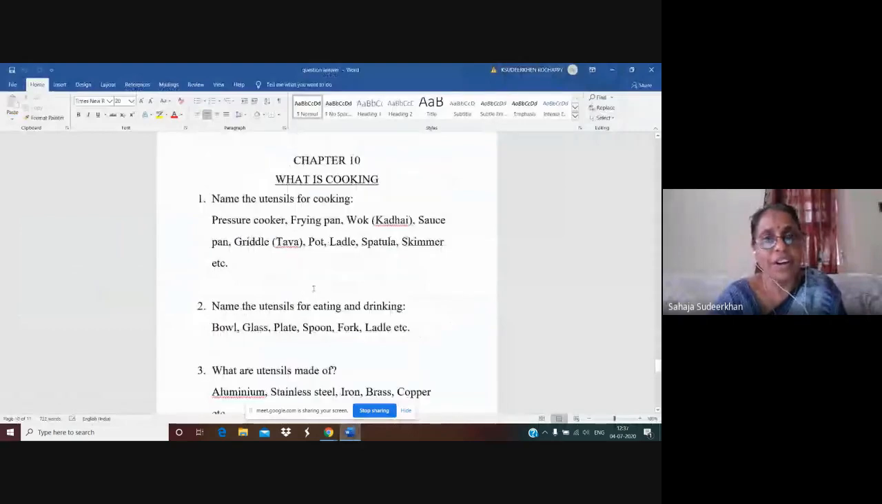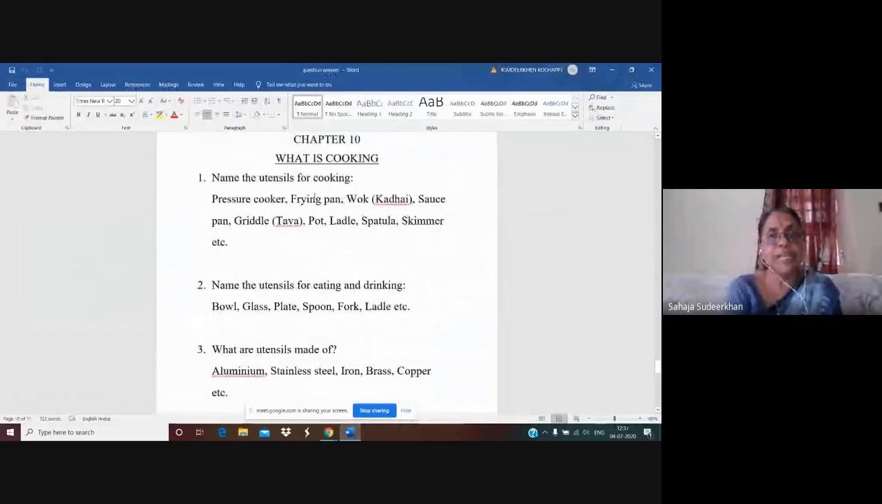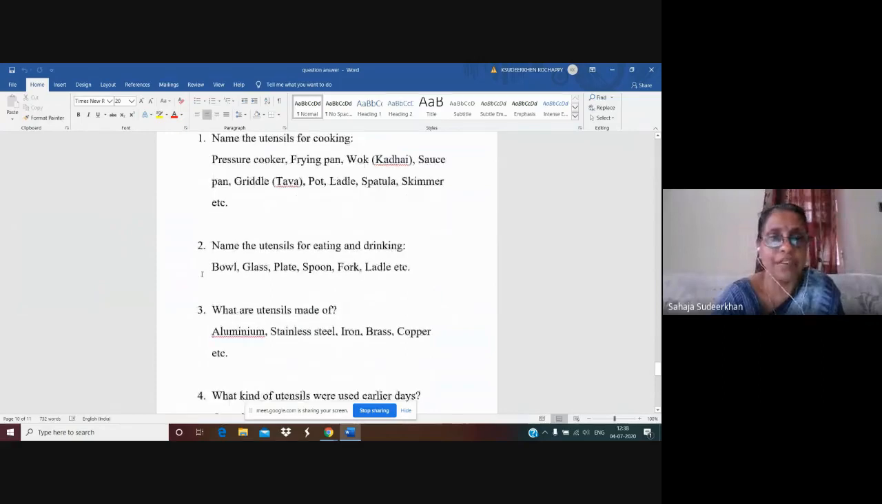Okay. So already we have discussed the utensils that we are using for cooking, eating and also for serving purpose, isn't it? So these are the questions regarding that cooking utensils. Okay, children. Name the utensils for cooking. We have seen that pressure cooker, frying pan or kadai, saucepan, griddle or tawa, pot, ladle, spatula, skimmer, etc. Okay, children. We will just revise it.